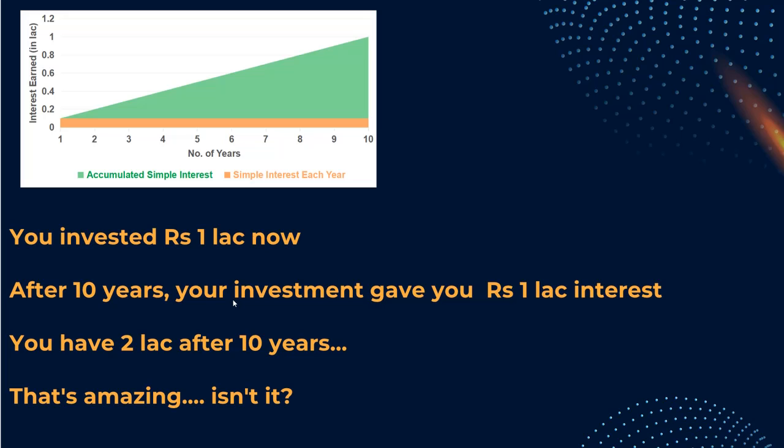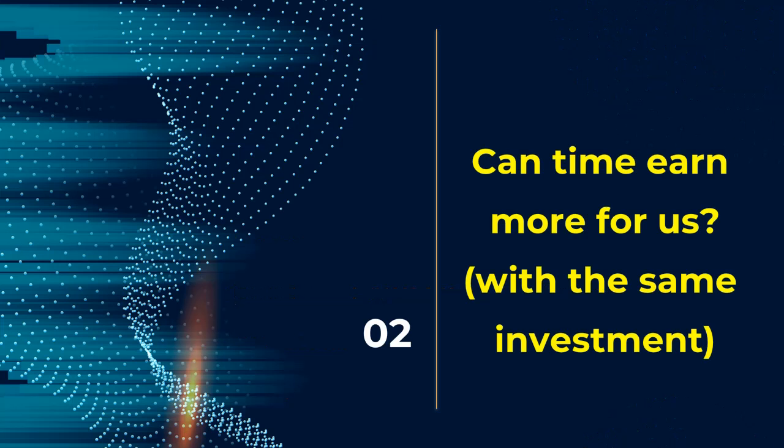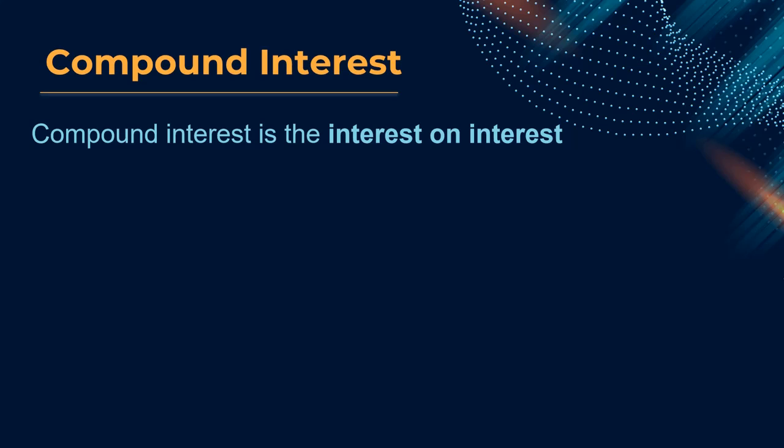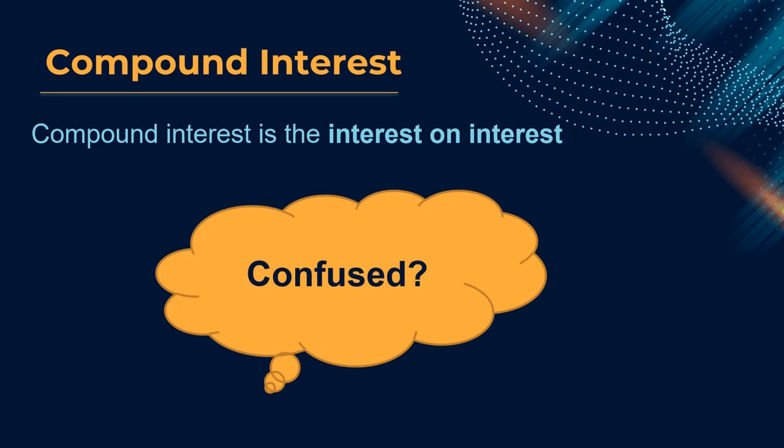Now we become a little hungry. Then we think, can time earn more money for us with the same investment and within less time? Is that possible? The answer is yes. That is what we call compound interest. What is compound interest? It is interest on interest. Oh my God, what is this? Looks confusing? Let's learn this magic of compounding.